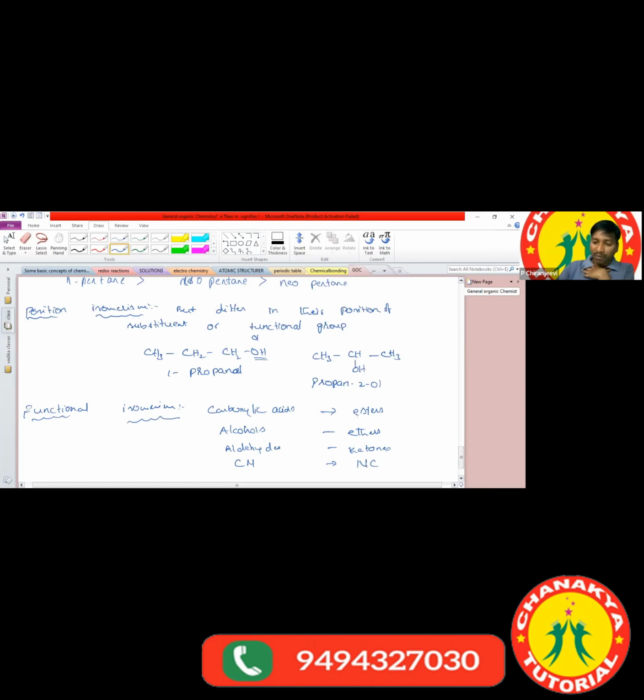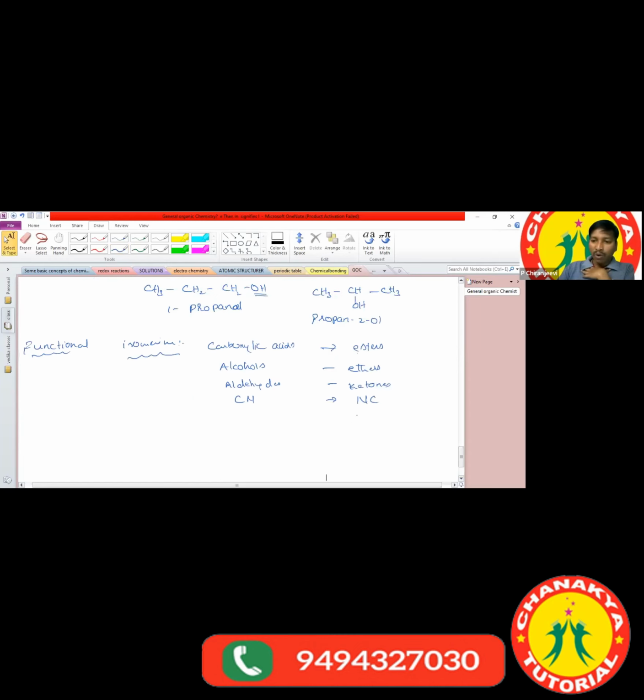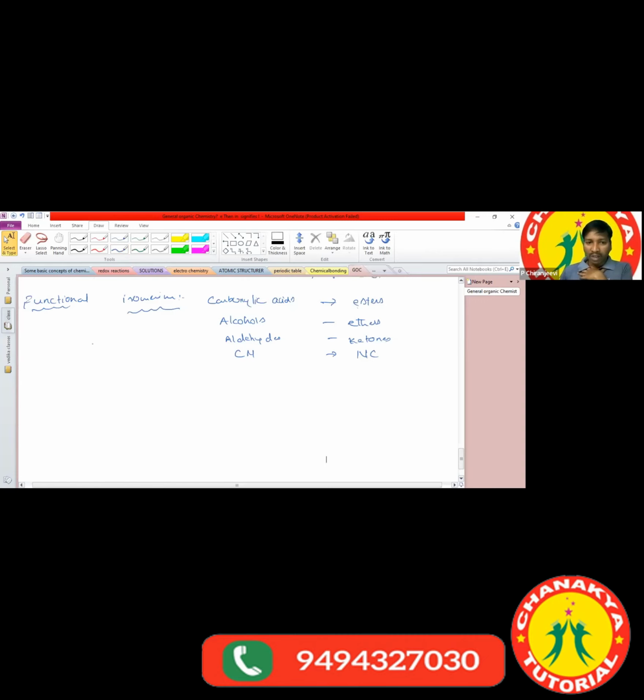Sir, what is the best example for this? I can take alcohol. Propanol is CH3-CH2-CH2-OH. This we also write as CH3-CH2-O-CH3. The OR group is called an ether functional group, and this we call ethyl methyl ether.